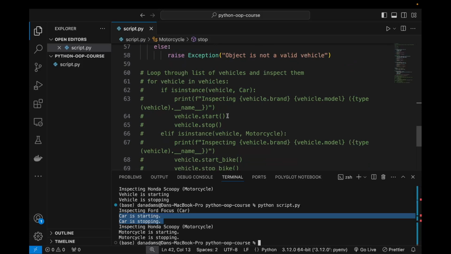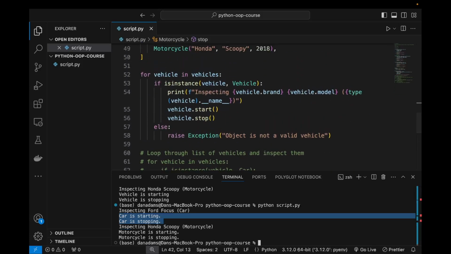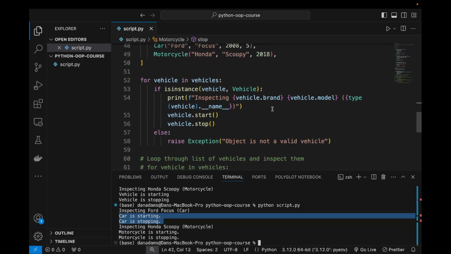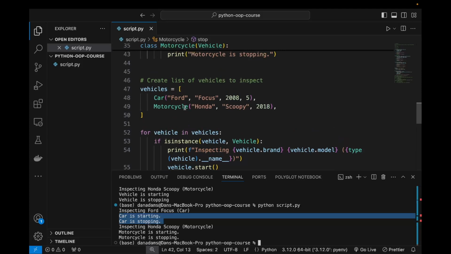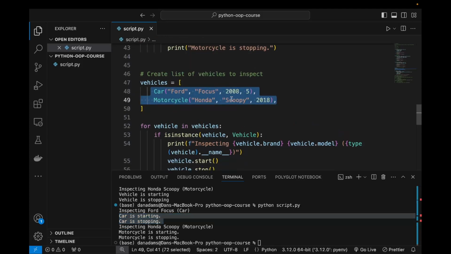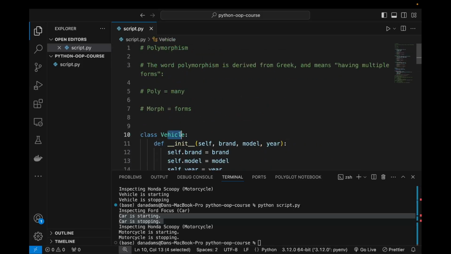And the reason for that is because we can now treat all of these objects as vehicles. Whether it's a car or a motorcycle, we can now treat them in the same way. We don't have to worry about each specific vehicle. We can just treat them as vehicles, okay?